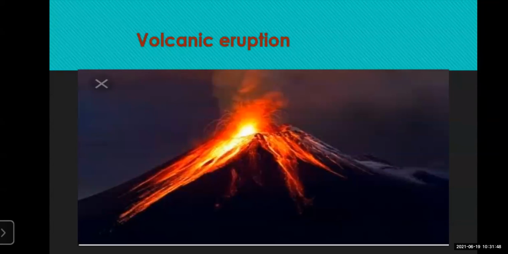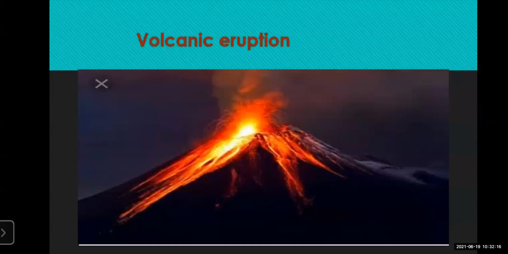Now, some volcanoes are active volcanoes, which are erupting very often, year after year, and some volcanoes are dormant volcanoes, which erupted some years back but have not erupted after that. So that is called dormant volcanoes. So volcanoes are of two types, that is active volcano and dormant volcano.